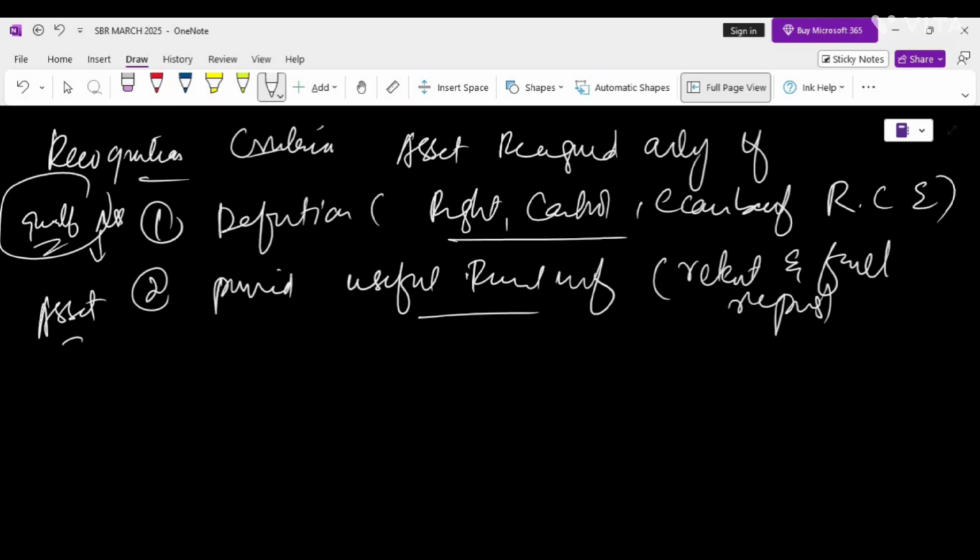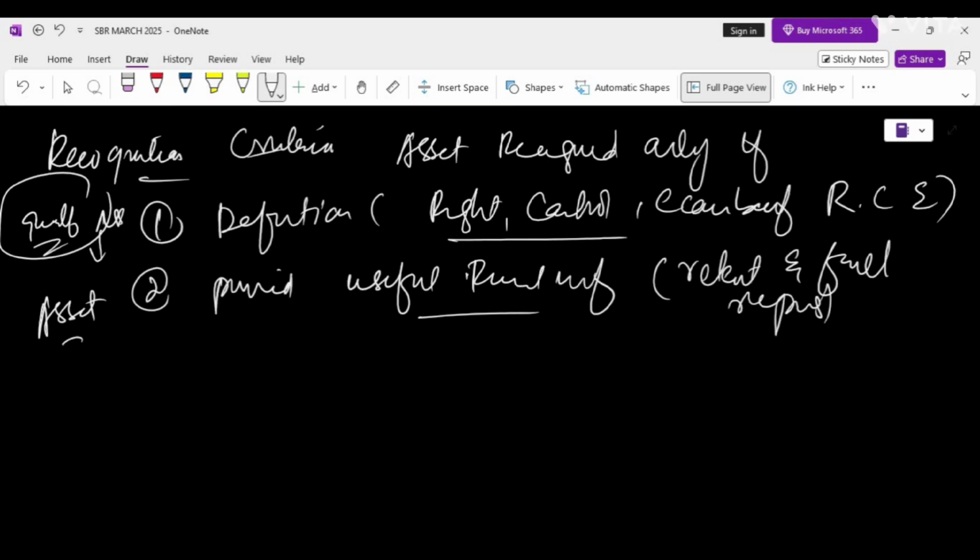So the key point here is that significant uncertainty about asset existence or measurement may prevent recognition, as it might not be relevant or faithfully presented, but it still qualifies as an asset. So you have to understand that. Now let's talk about the liability, and how you will formally quote it in your exam. Let me write here liability.